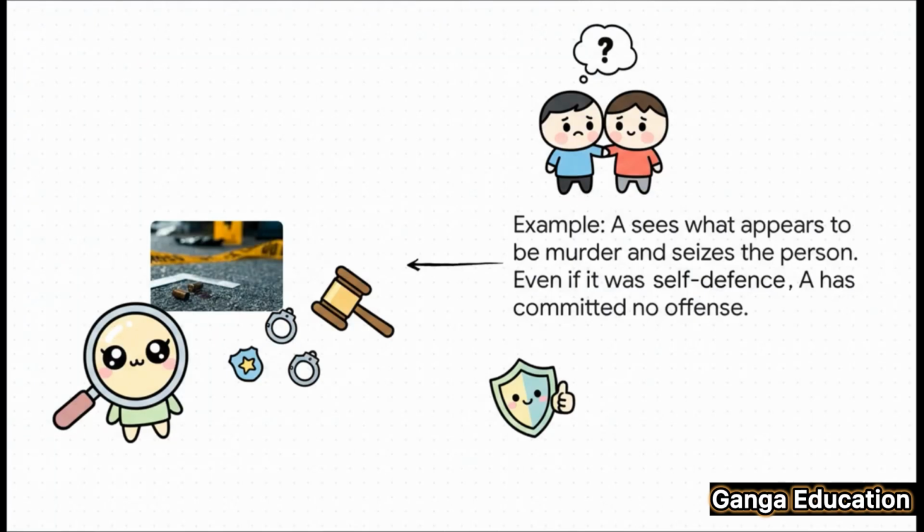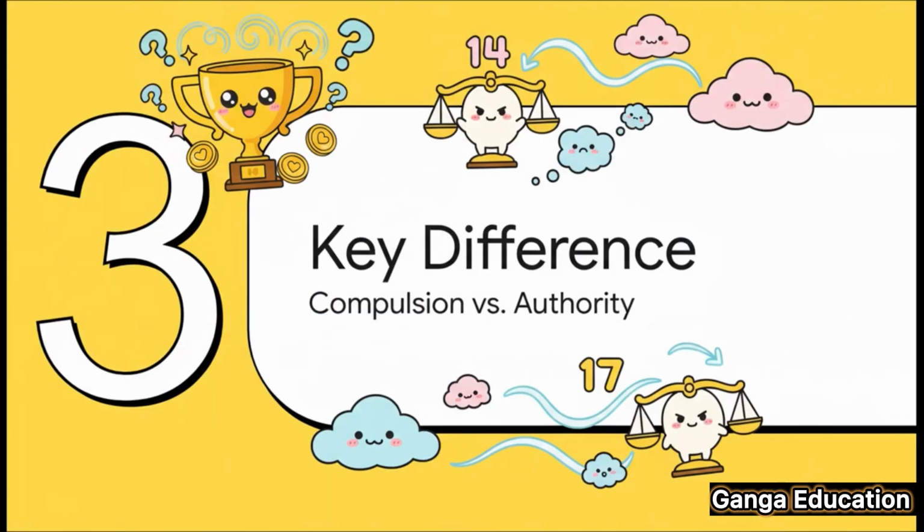Let's say A sees Z doing something that looks like murder to him. Now, the law gives every citizen the power to apprehend a murderer. So A, in good faith, grabs Z. Later on, it turns out that Z was actually acting in self-defense. In this case, A has committed no offense because his action was based on a mistake of fact and was justified by law. So, what's the real core difference here?